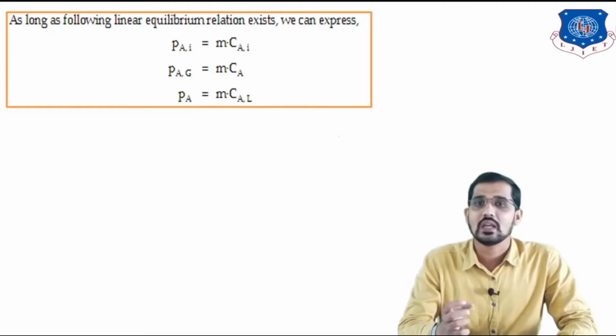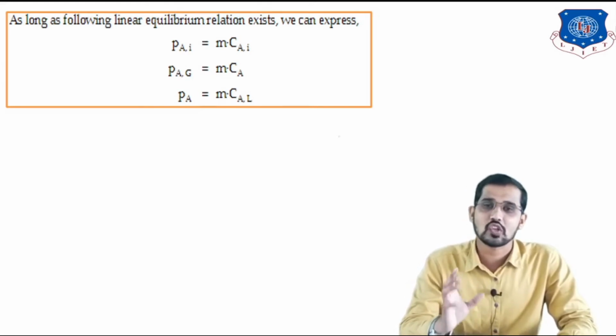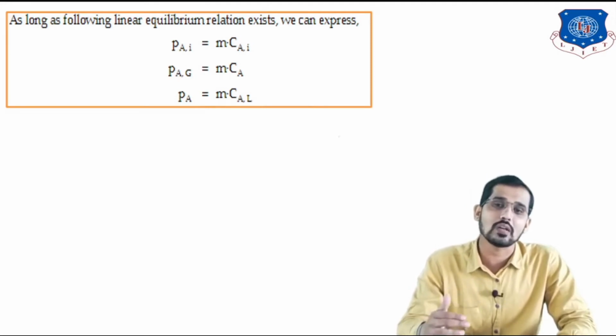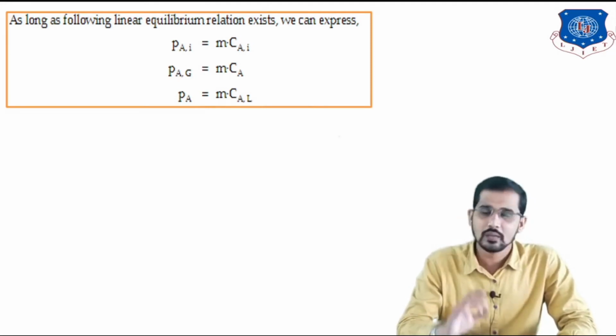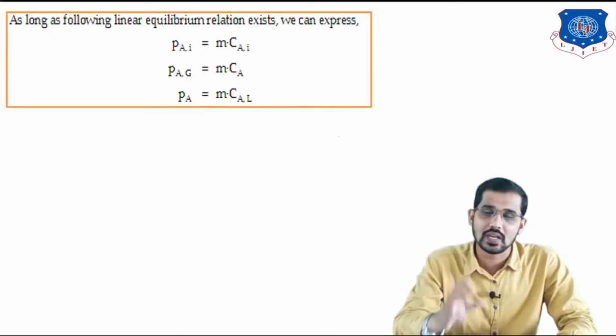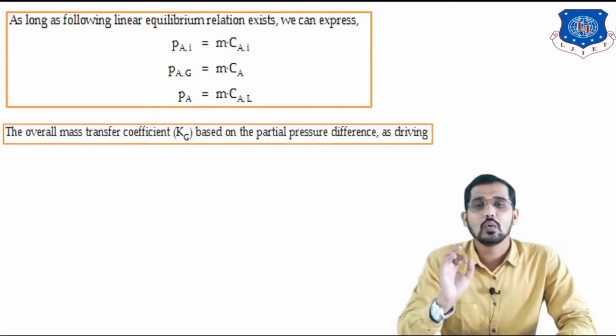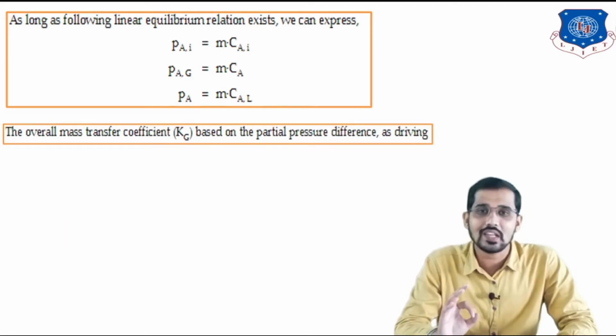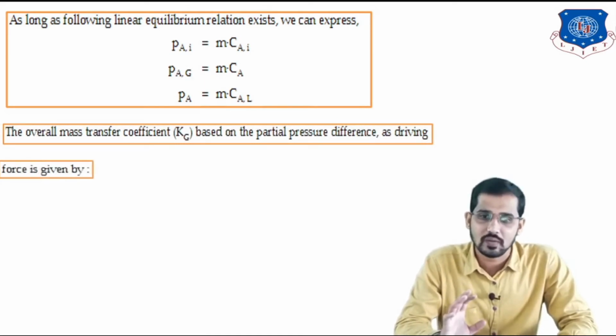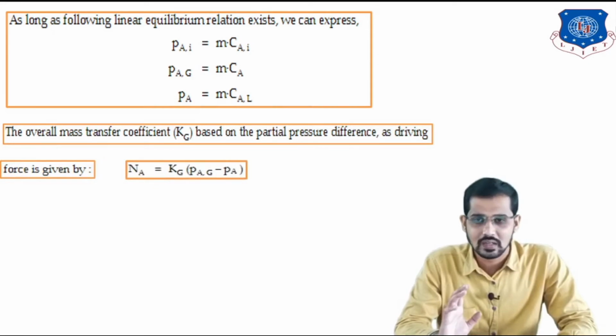Lastly, PA star is equal to M CAL. PA star is the partial pressure of component A, M is the equilibrium constant, and CAL is the concentration of component A in the inner part of the liquid. Now we are going to use these relations to derive the overall mass transfer coefficients. You can see here the overall mass transfer coefficient, capital Kg, based on the partial pressure difference as the driving force. It can be written like this.